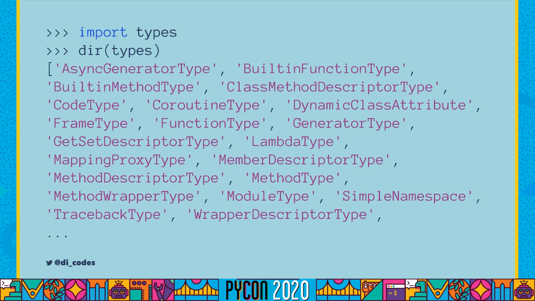Many of them live in the types module, and all of these can actually be used to instantiate a new type. So for example, a function, we could instantiate a new function with the function type, open close parens with some arguments in there. But we don't really do that, and it's for a good reason. It would end up looking really messy. Instead, we'll do it the normal way with def function name.